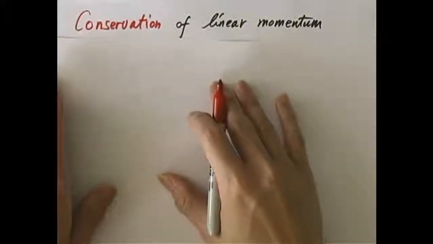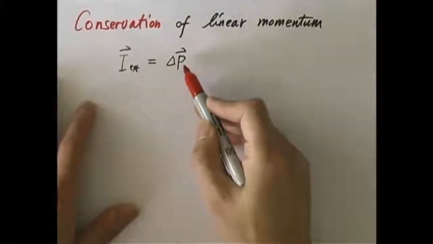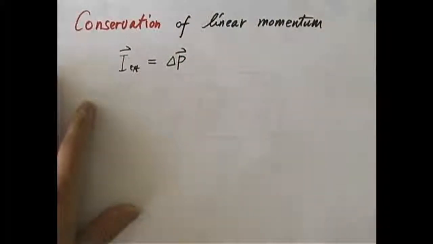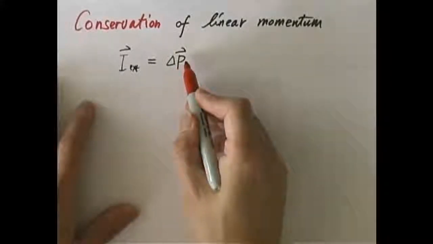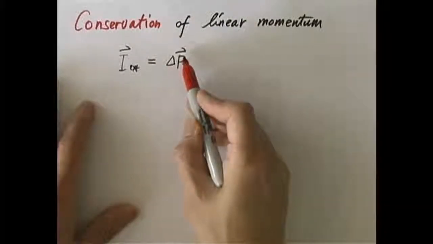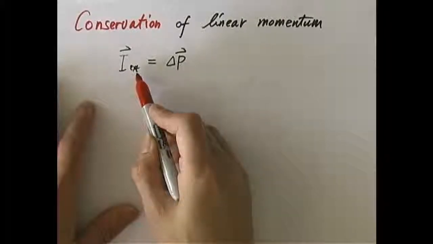Well, we start with the Impulse-Momentum Theorem, I external equals delta P. If the linear momentum is conserved, that basically means it doesn't change, right? So what is delta P? Which is P final minus P initial. Well, it's 0 because P final equals P initial. And what does that take if you want delta P equal to 0? Yes, you want the external impulse to be equal to 0.